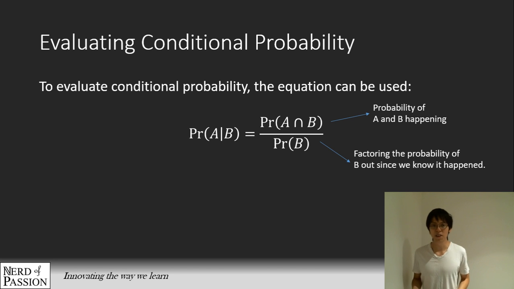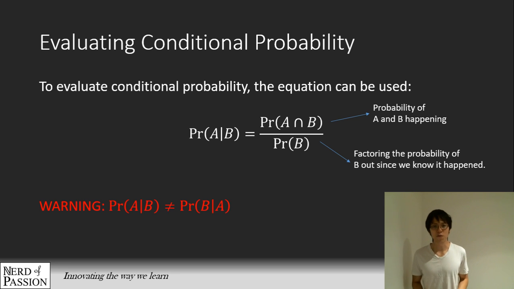The one at the bottom is because we already know B has already happened, so it's the factoring out of the probability of B.